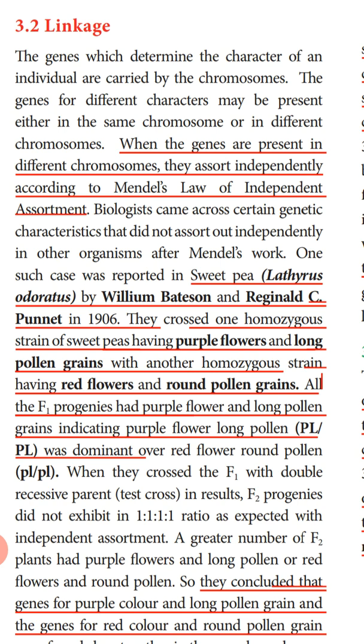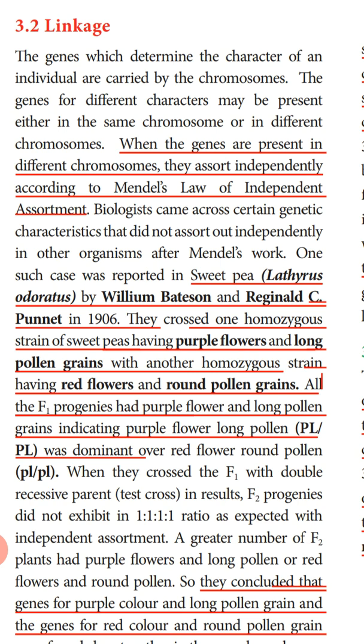But later on it was found that not all organisms show these features. Biologists came across certain genetic characteristics that did not assort independently. Some characters do not assort independently in other organisms after Mendel's work.